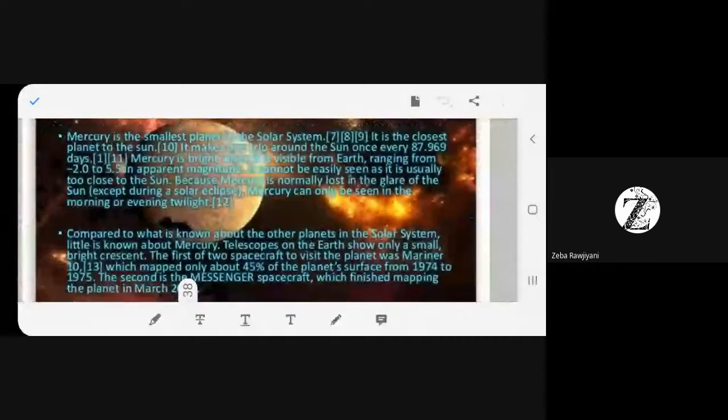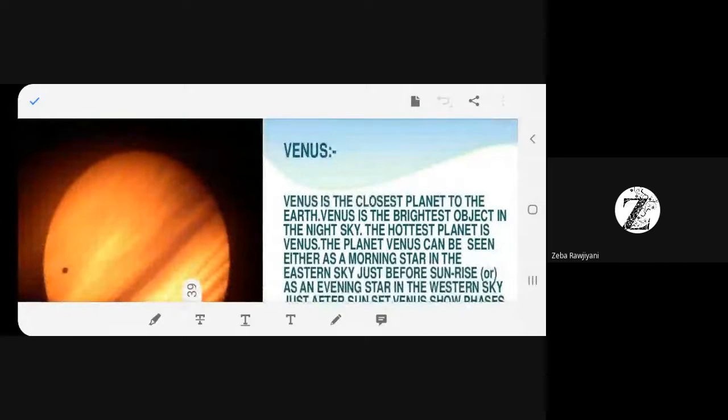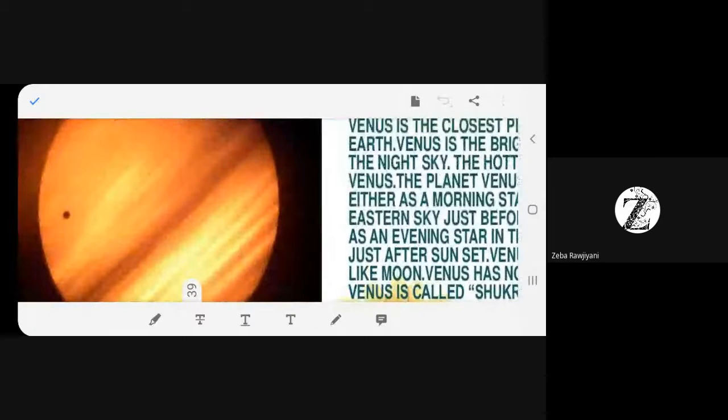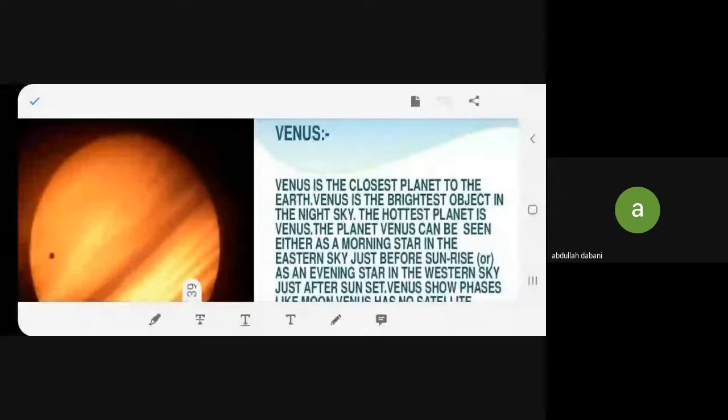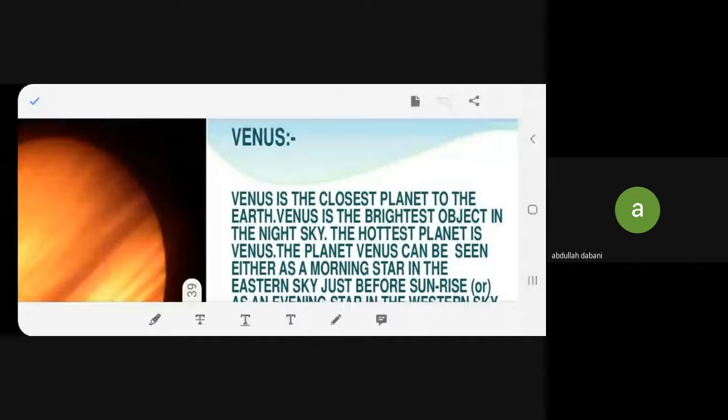Now the next one is Venus, and this is how Venus looks. Read it. Venus is the closest planet to the Earth. Venus is the brightest object in the night sky. The hottest planet is Venus.